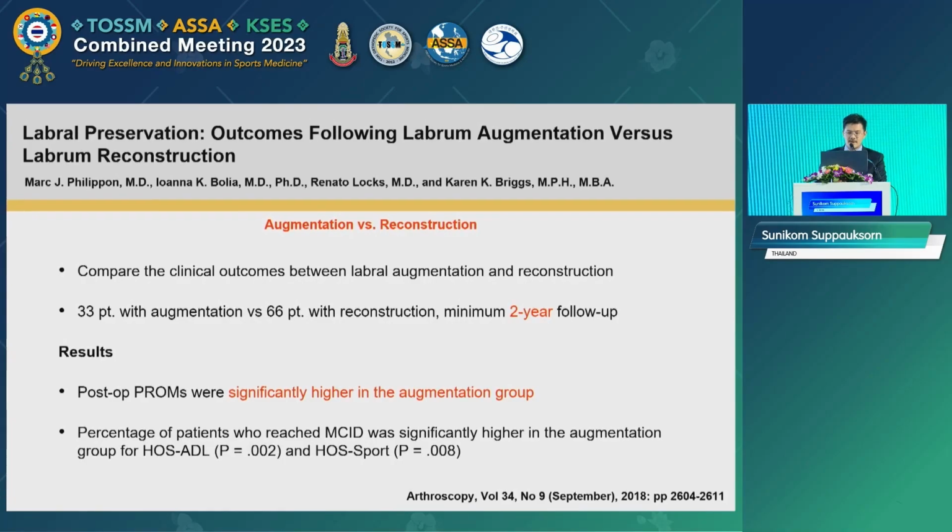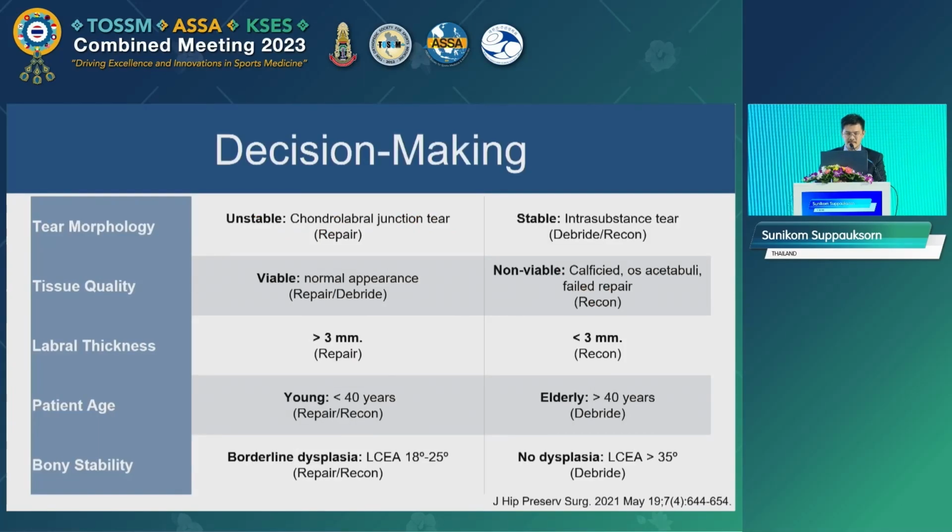And Dr. Philippon recently compared the labral augmentation and reconstruction and found that the labral augmentation has a higher percentage of patients who reach the minimum clinically important difference in the augmentation group.